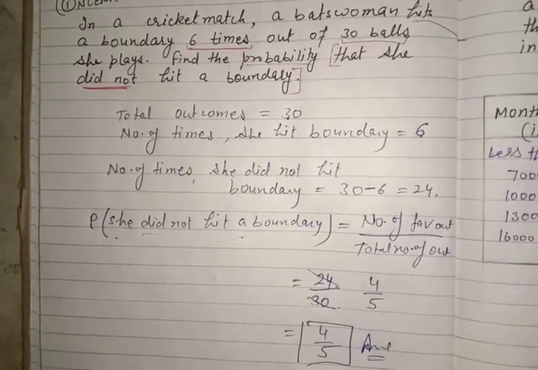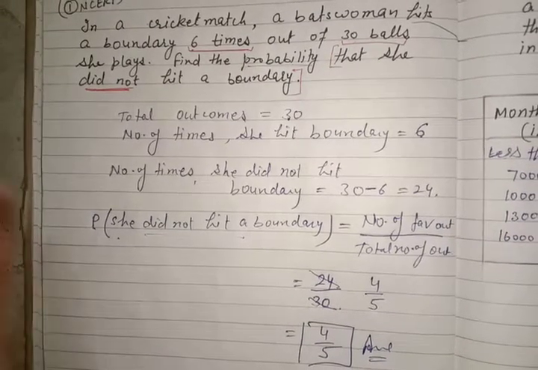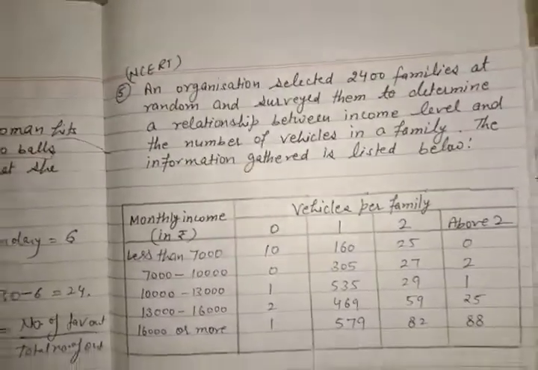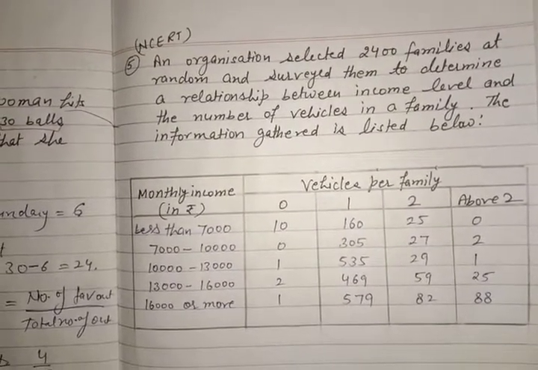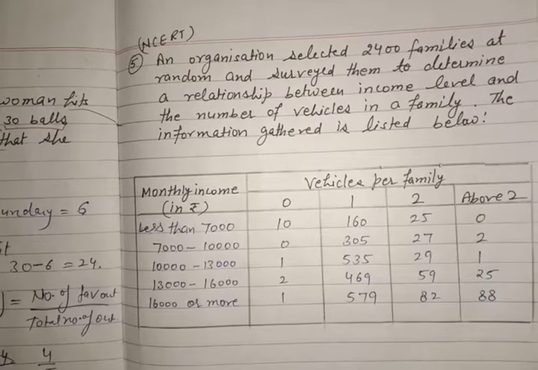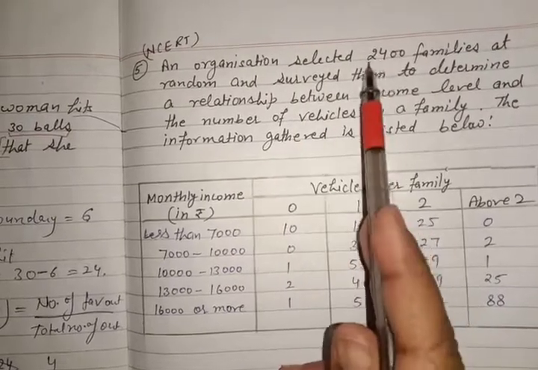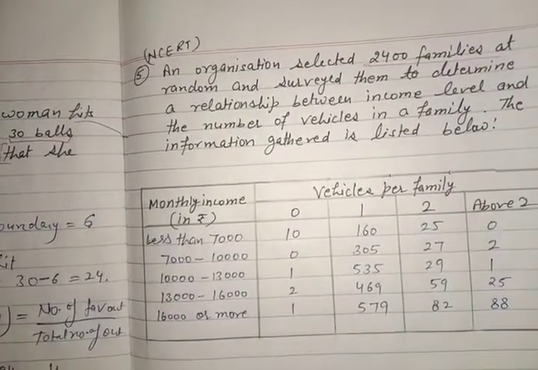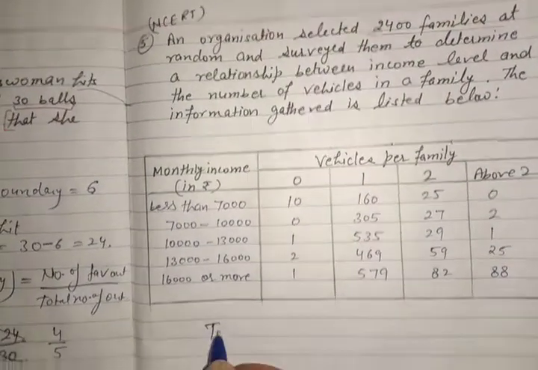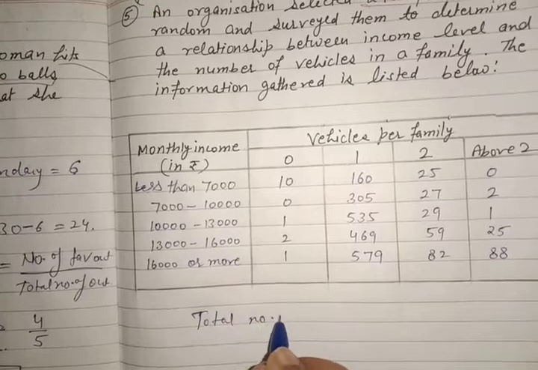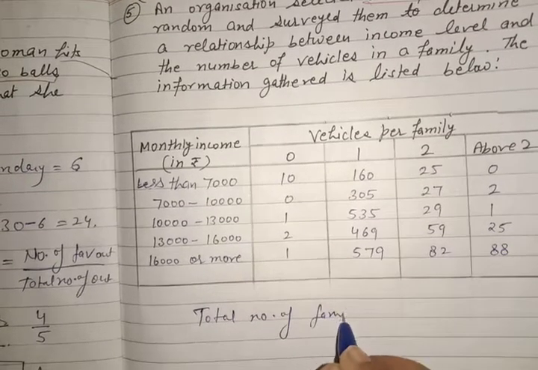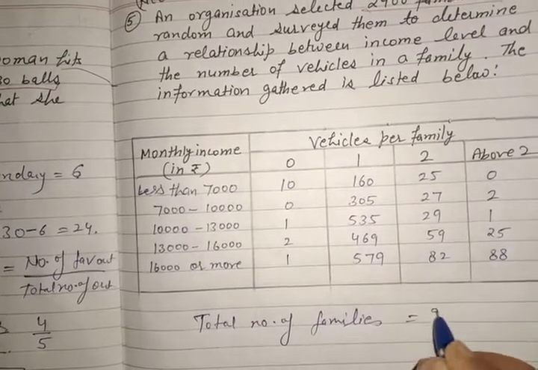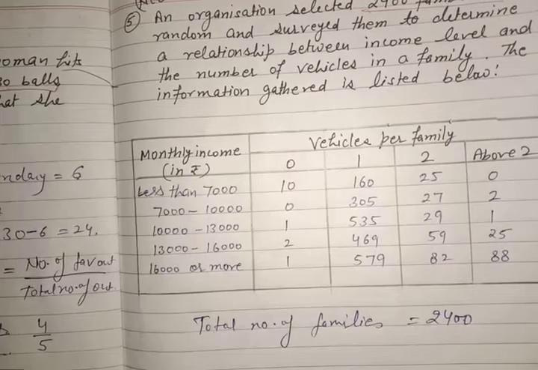Probability questions are very easy, and I have made a basics video. You must have seen that. Now we move on to the fifth question because the rest of the questions are very easy. The fifth question is, an organization selected 2400 families. So how many total number of families? Total number of families is equal to 2400.